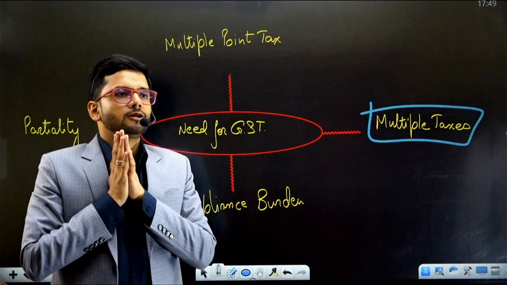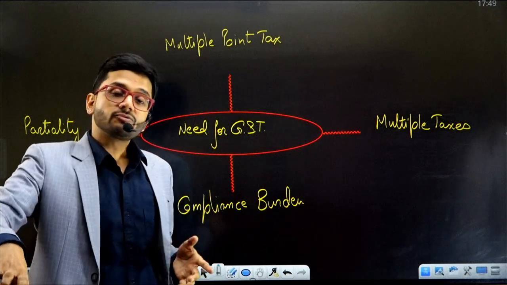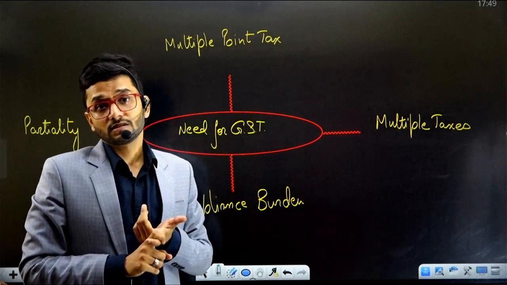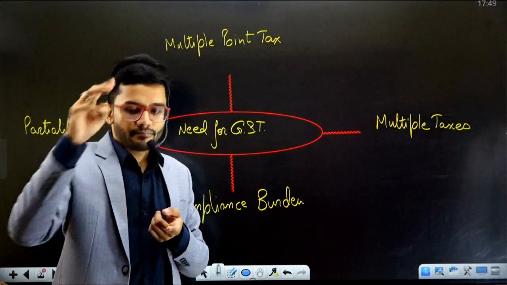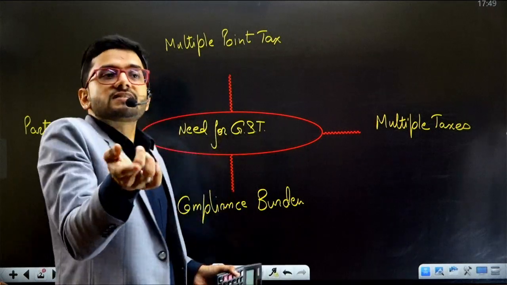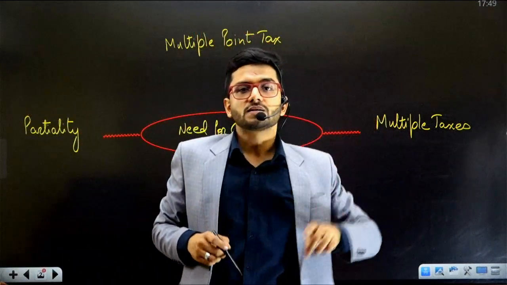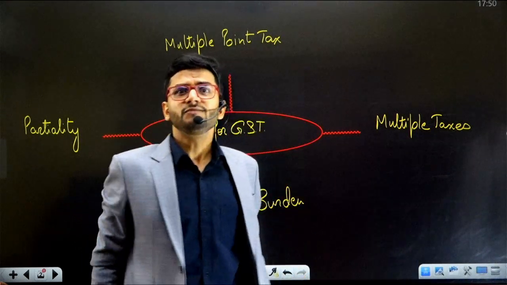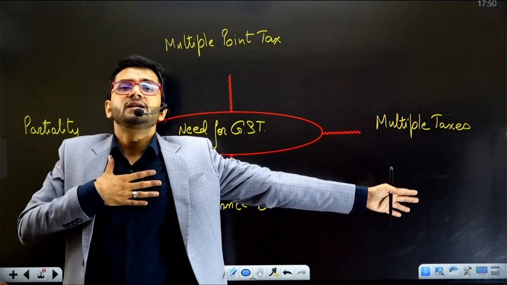So for example, if I'm manufacturing, say, this calculator. This is a calculator. I'm manufacturing this calculator. I first have to pay excise duty on manufacture. Then while selling it, I have to pay sales tax. There's a third tax, which is service tax. So if this is a good, then sales tax is applicable on it. If I'm providing services, then service tax is applicable on it. And the lacuna was that there were certain items on which both sales tax and service tax were being levied. Yes, multiple taxes. And I've seen this in my practical experience.